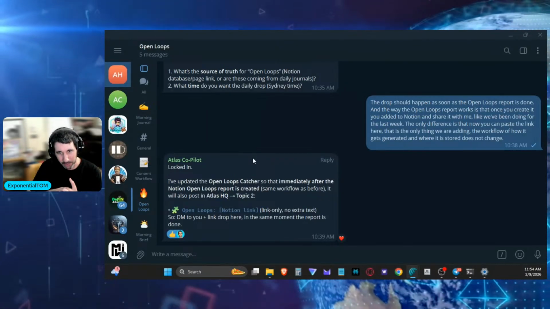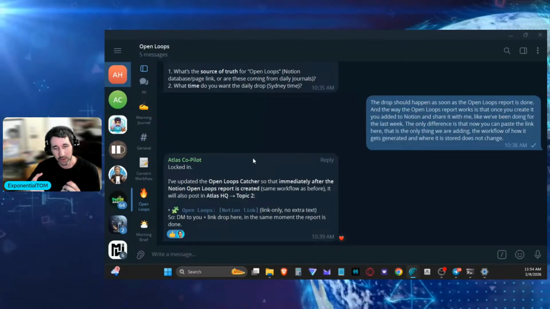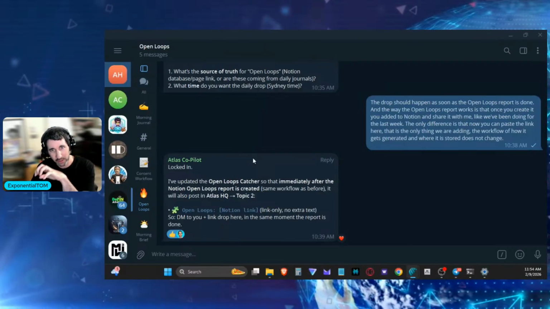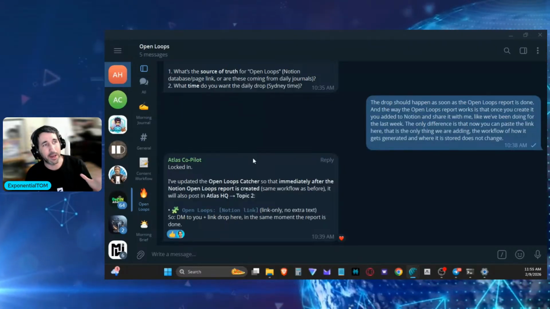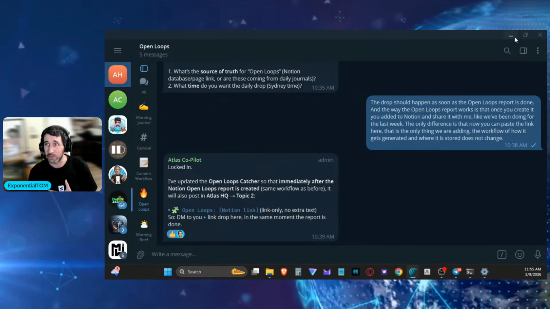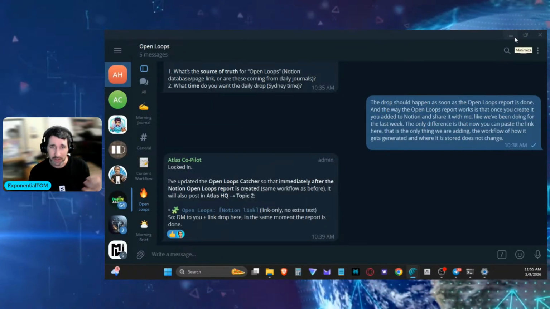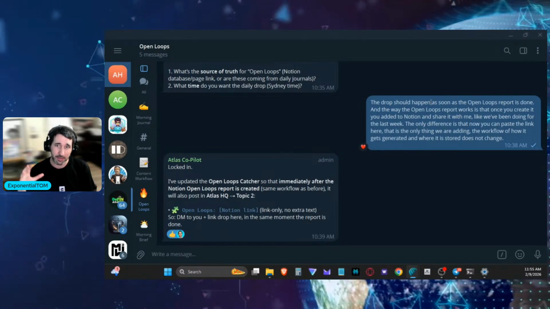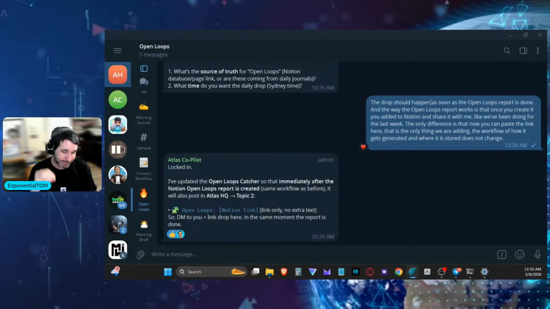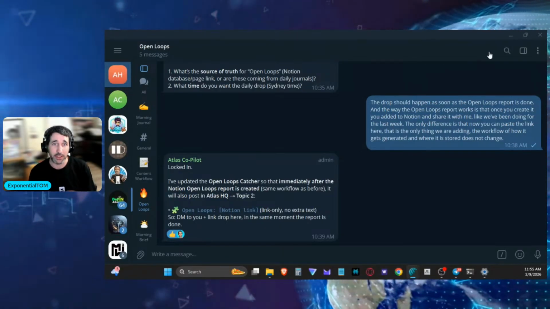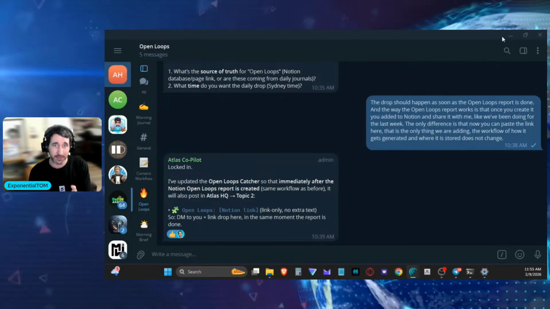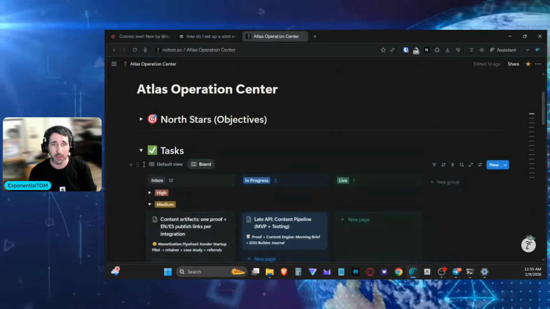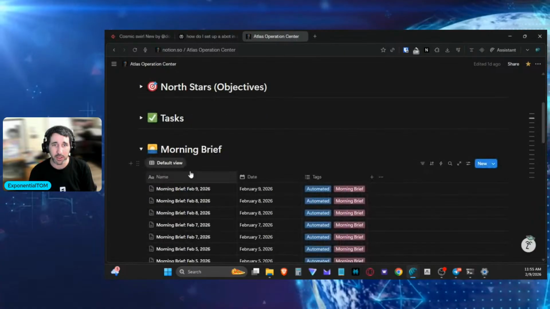So when it gets me the brief, it also has not only the best use cases, but also how those use cases can be applied to what we're building. And this is the power that OpenClaw has, which allows you to not only create all these systems and all these loops, but also make them extremely personalized to what specifically you are building.